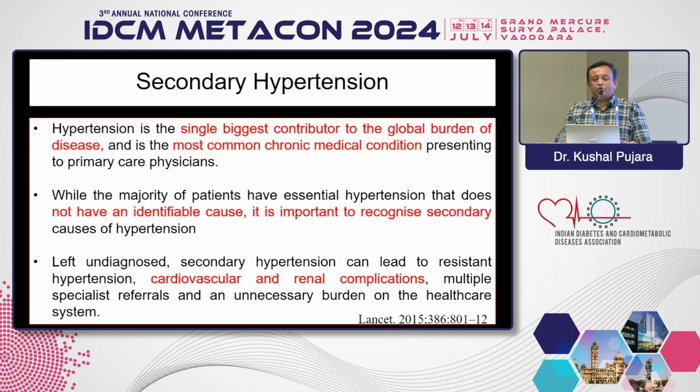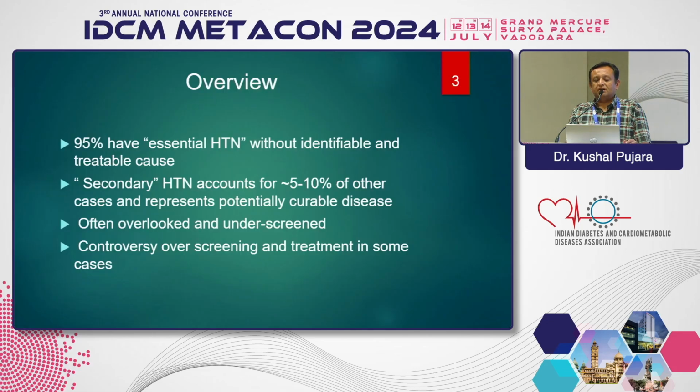And if you don't find the cause, 90% of patients suffer from idiopathic hypertension, and only 5 to 10% of patients have a cause of secondary hypertension. We must try to find out the cause of secondary hypertension, because if you don't find or treat it in a certain population, it can lead to significant cardiovascular and renal complications.